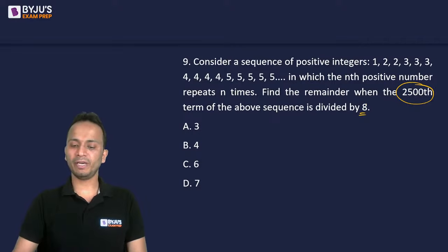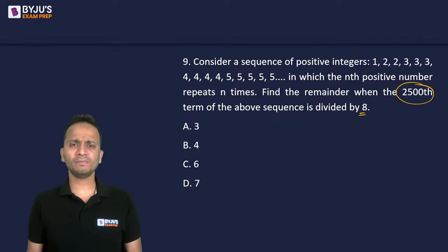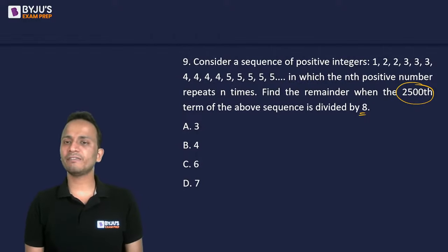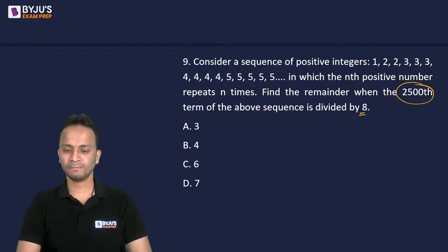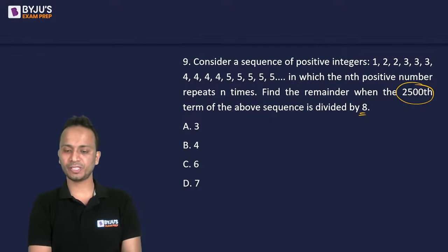So you have to find out which will be the 2500th term, and once it is found, divide it by 8 and find the remainder. So the only task is to find out this 2500th term of the above sequence.